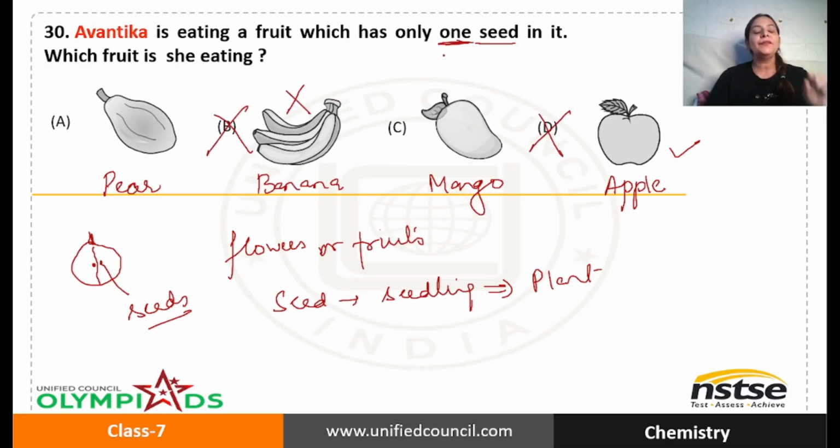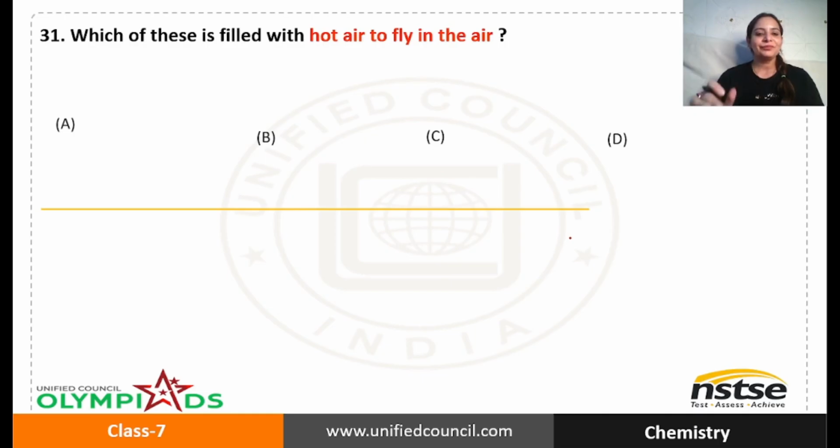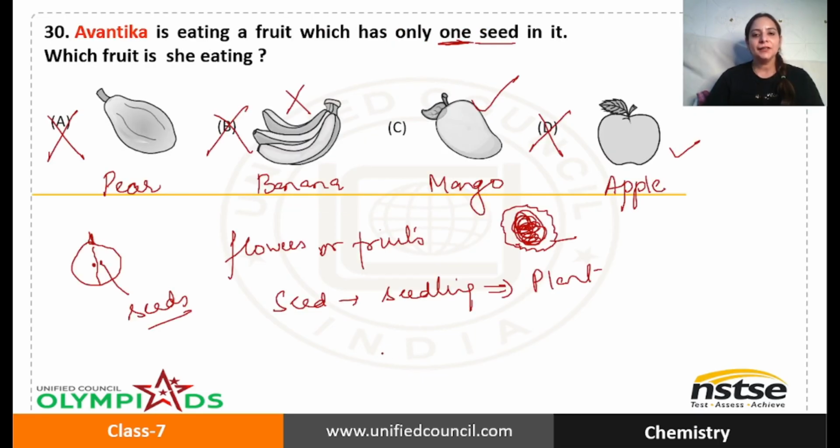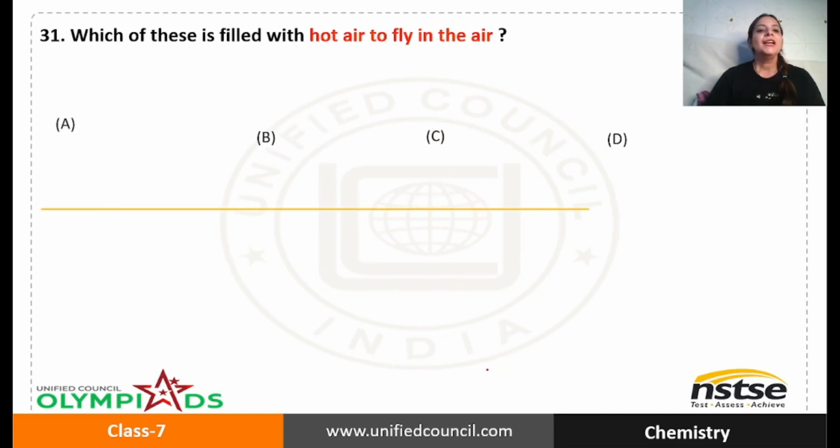This option is incorrect because there are many seeds, not one. We have to pick only the one with one seed. Pear again has got many seeds, again no. But if you will see mango, then you will see that it has got a big seed in it, one seed. And then what else is there? There is a flesh that you eat, okay, flesh of mango. So which one is the right answer? Option C. Okay. Next question.